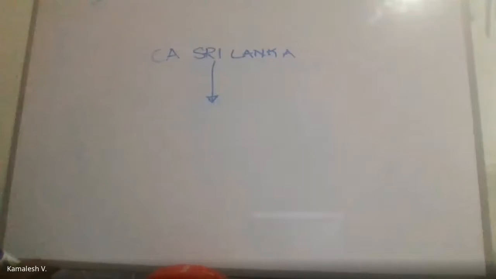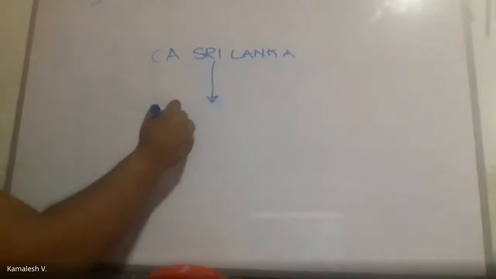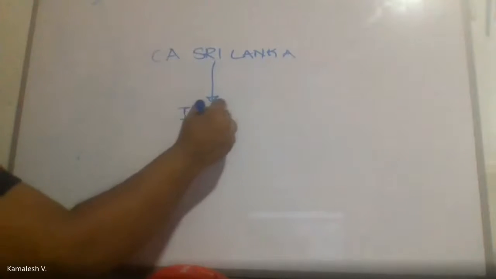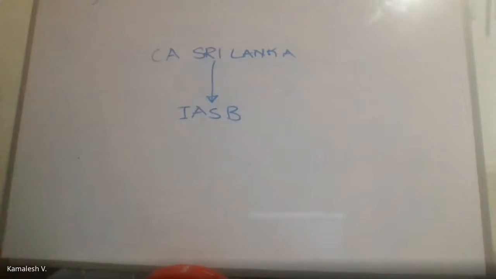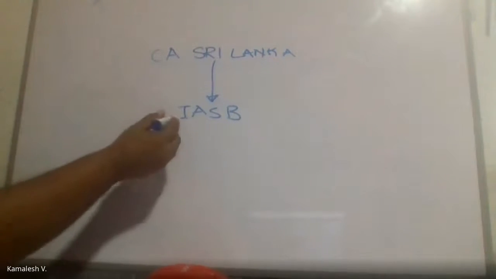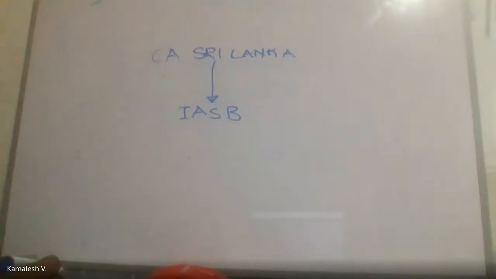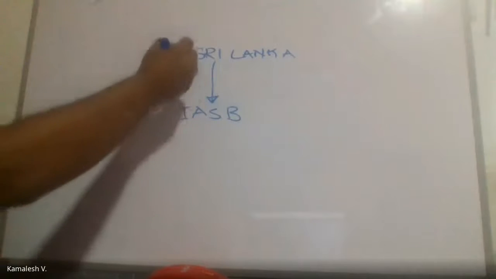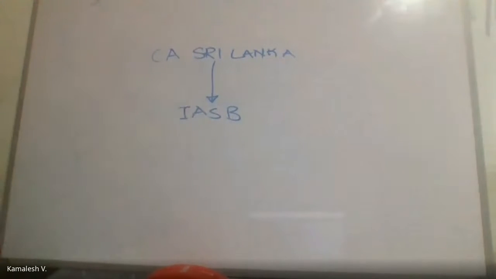But from where do they get those? Sri Lanka is also a representative in the IASB, the International Accounting Standards Board. So we are represented in the International Accounting Standards Board.